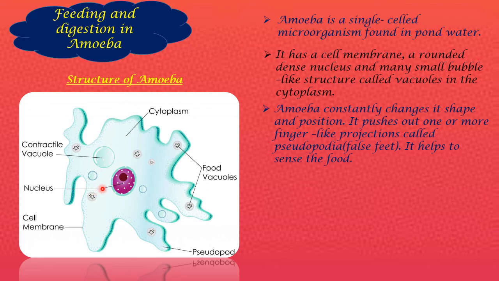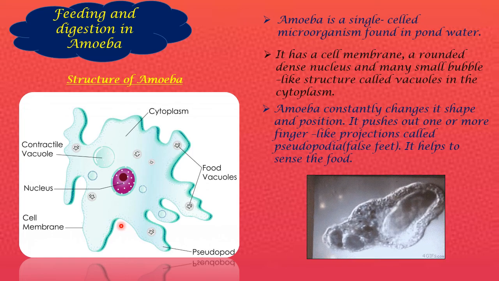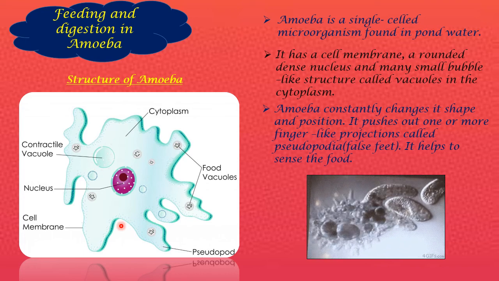And do you know why it doesn't have a specific shape? Because it has an important job with regard to that. Here, these finger-like projections, each one protruding like this, are called pseudopodia. Here I have mentioned pseudopod, and it is like pseudopodia. It is also called false feet. It will change immediately. Now you can see the pseudopodia, and after some time it will change its shape. Here I just attached a small movement showing how exactly the amoeba takes in food particles. We will discuss it in the next slide.